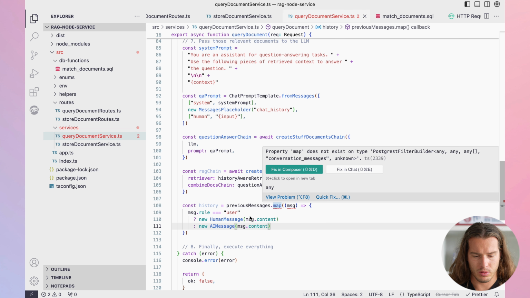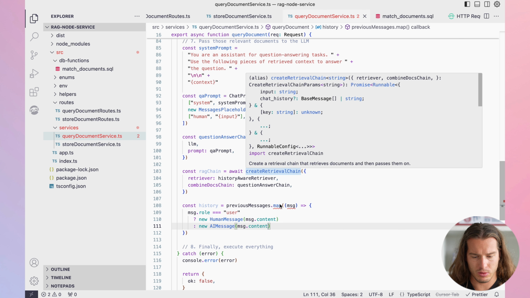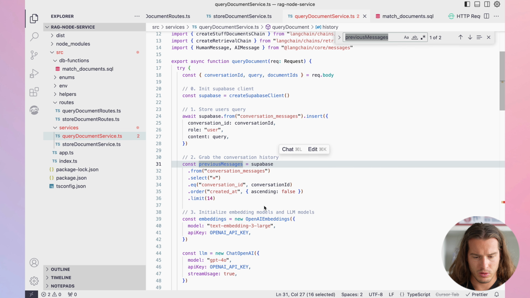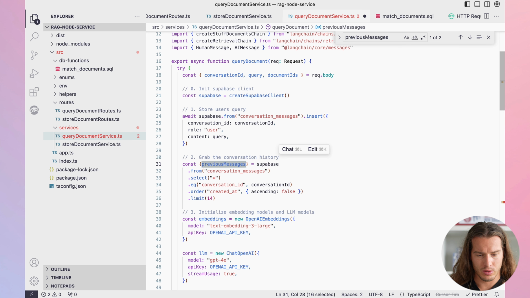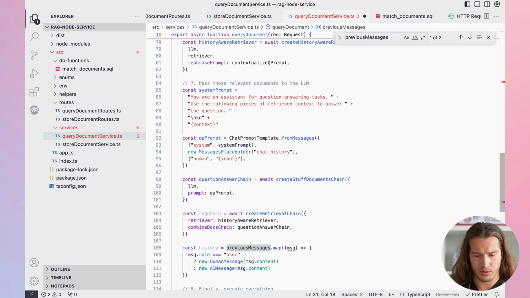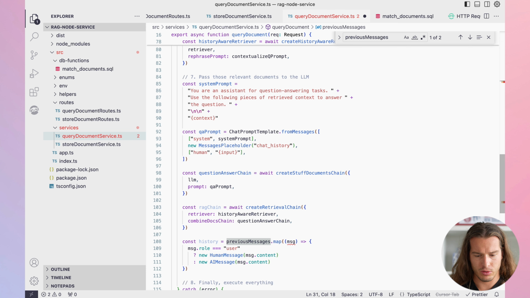And we have these TypeScript errors here. So let's see what's here. What's the problem? Yeah, so Supabase will return data as previous messages, and that should be better. Yes, perfect. And message implicitly has any type. Well, then we will explicitly set any type.